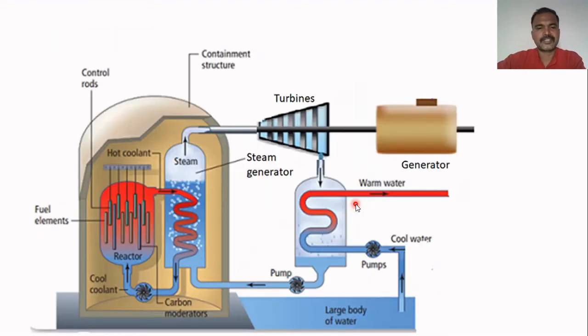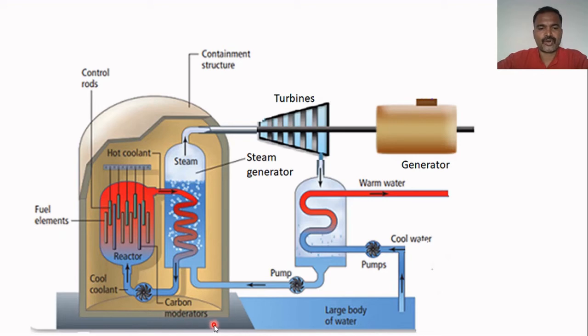Now let me consider the schematic diagram of a nuclear reactor. It essentially consists of 4 crucial components: one is the fuel element, another is the moderator, one more is the control rod, and then the coolant. Let me consider them one by one. The first one is the fuel element. The fissionable material used in the nuclear reactor is called a fuel. It is usually in the form of a thin rod containing fissionable nuclei like uranium-235, uranium-238, etc.